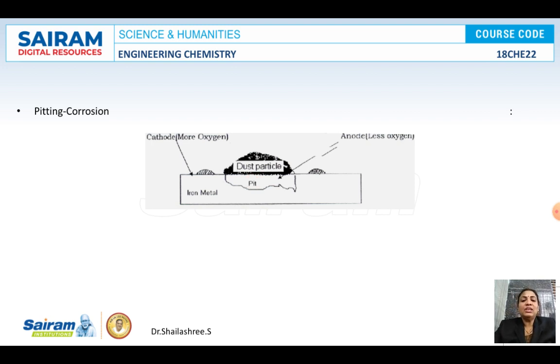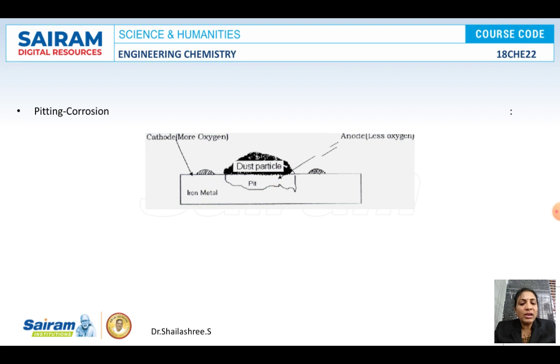Okay, so here, what is pitting corrosion? When a metal is there, dust or dirt is accumulated on the metal. So the area just below the dirt acts as an anodic area, and the remaining whole part of the metal acts as a cathodic area. So what happens here? A galvanic cell is set up. When a metal is exposed to more or different air or oxygen concentrations, a galvanic cell is set up here.